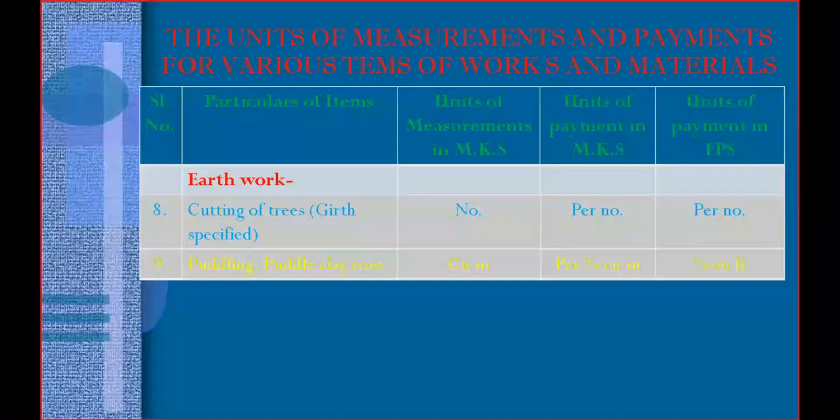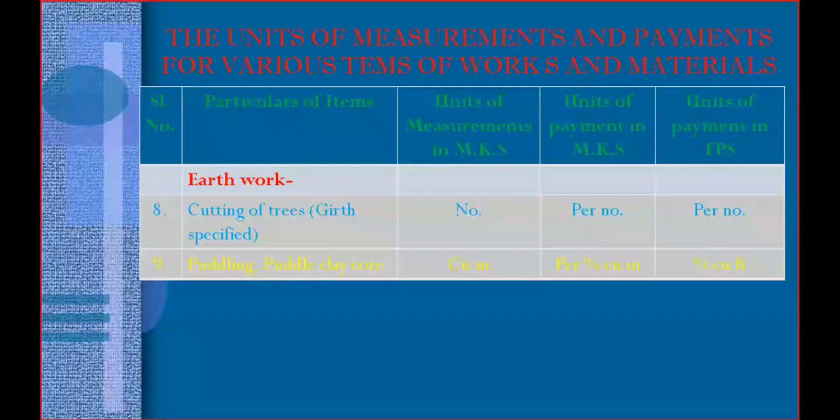Coming to the next one, puddling, or puddle clay core. This comes in dams. Puddle clay core means when you consider retaining water in a dam work, you need to lay the clay, puddle clay, at the core portion. So that is the puddling or puddle clay core.